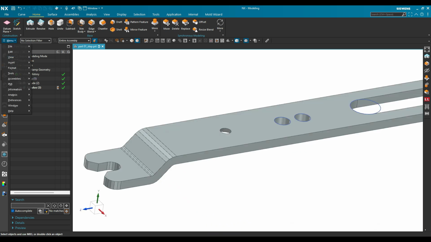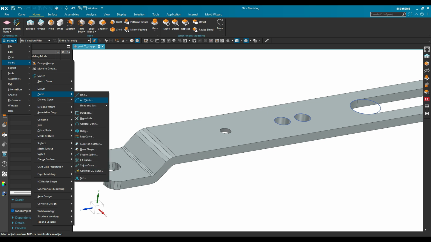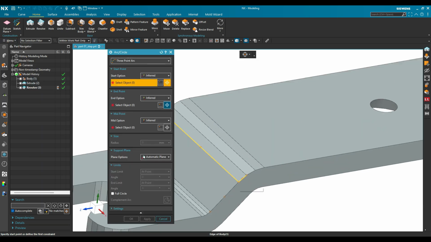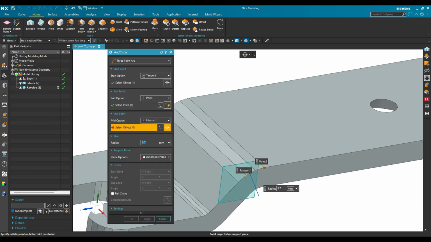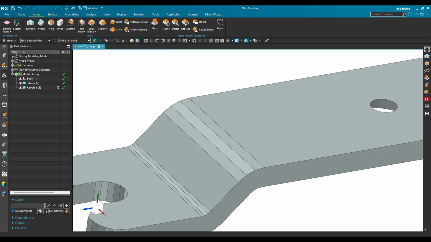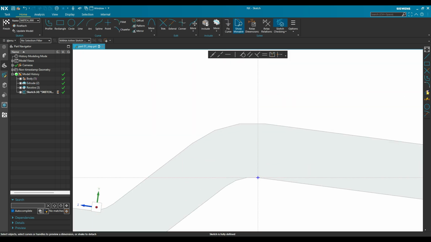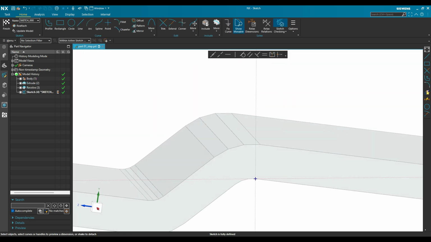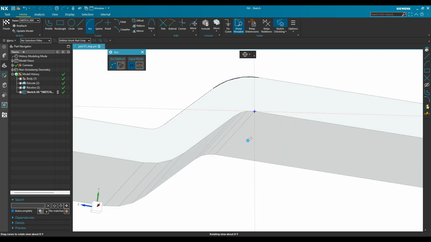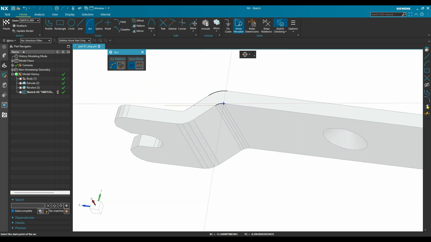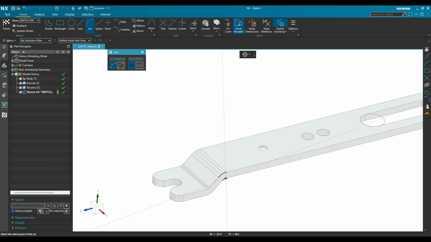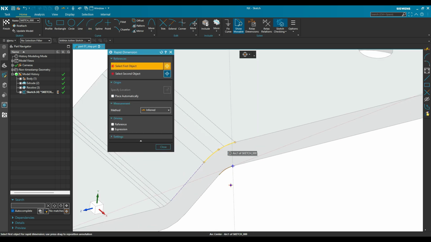Similarly, we also create some smooth blending. So first we need to measure some blend using the arc method. You can also use sketches. That's why we showcase the sketch command. We can create sketches by selecting a plane or by selecting a surface also. In the STL method, you cannot select a surface. After creating curves, we measure the dimension or radius.